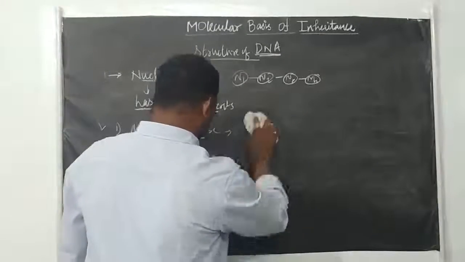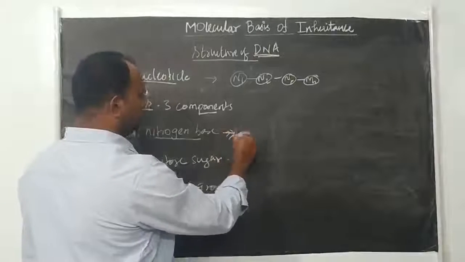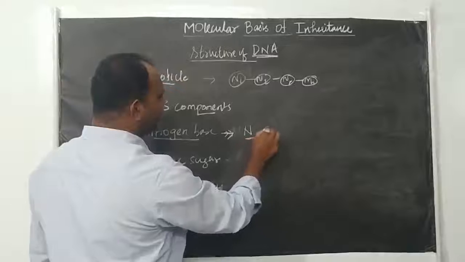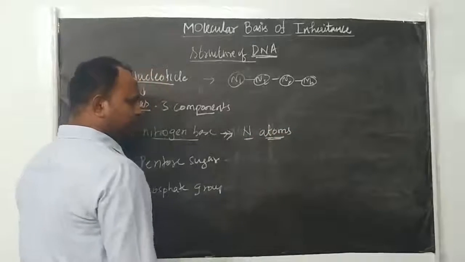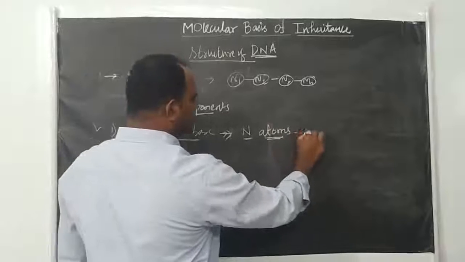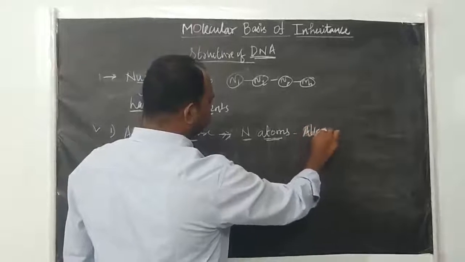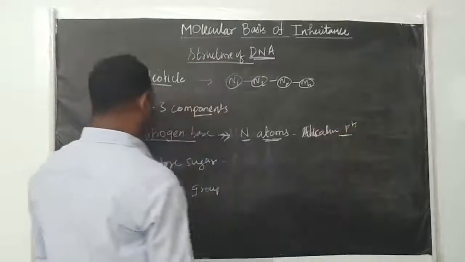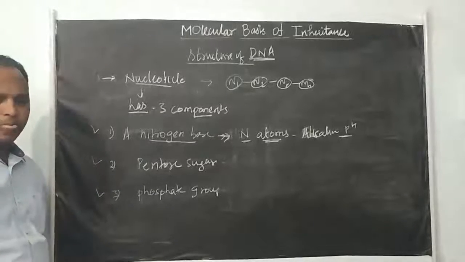So what are the compounds? First, nitrogen base. What is a nitrogen base? A compound which is rich in nitrogen atoms. It gives a basic or alkaline pH, so we call that compound a nitrogen base.